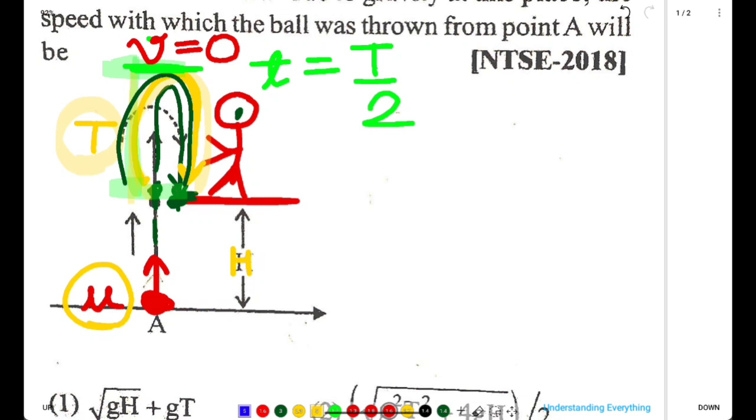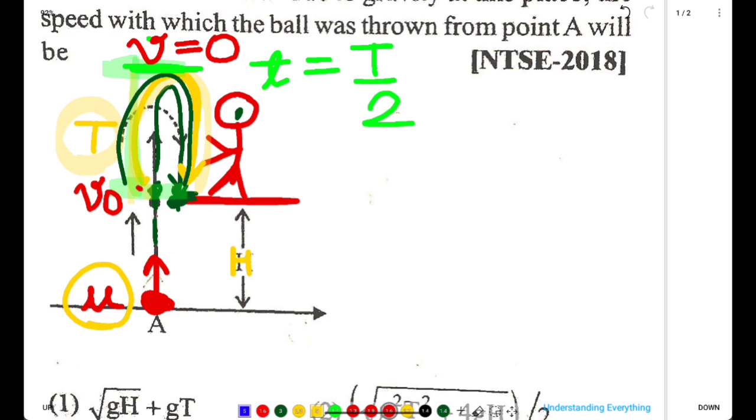Here initial velocity is not given to us, so we'll consider the initial velocity to be v naught. V naught is the initial velocity for the motion we have taken. Initial velocity is v naught, final velocity is 0 since the ball starts coming downward, and time taken is T by 2.